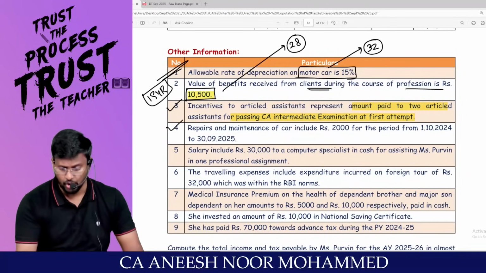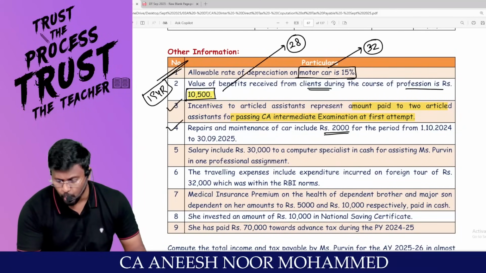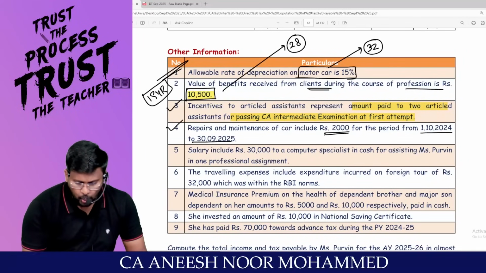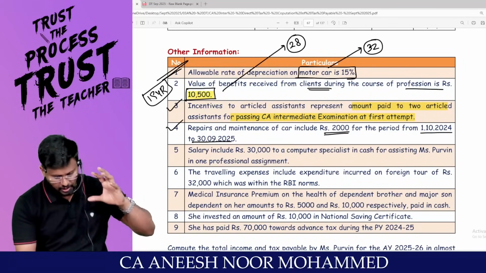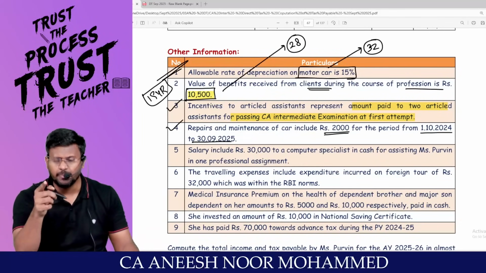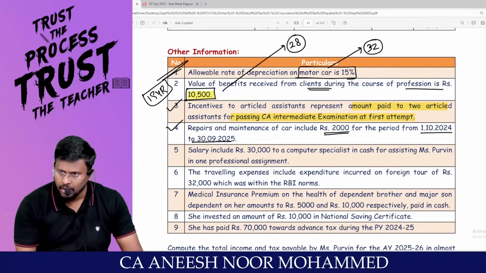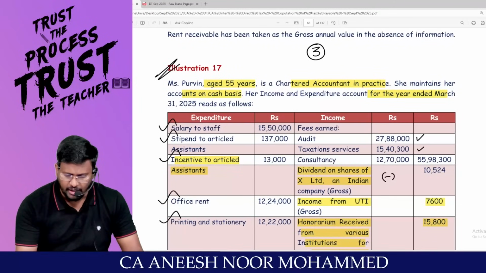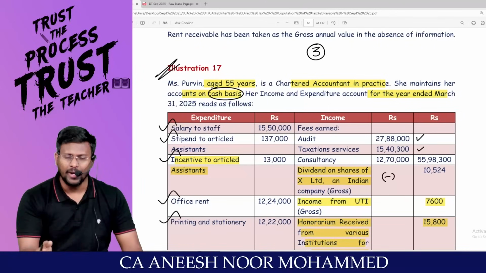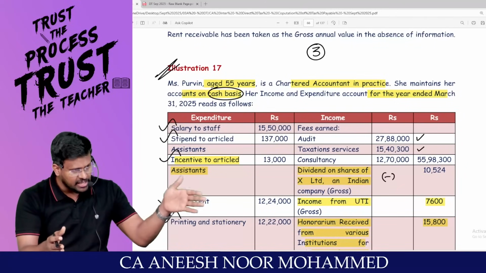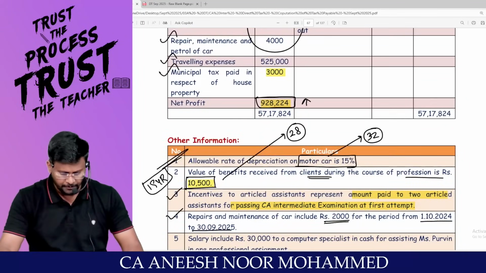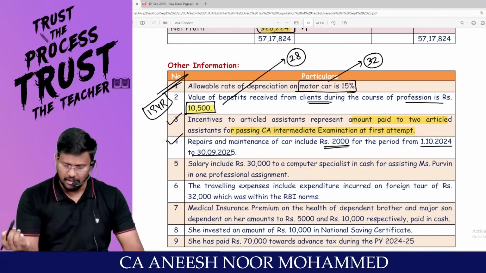Repair and maintenance of the car include 2,000 for the period from 1/10/2024 to 30/9/2025. That means a part of the next year's expense has also been debited to the current year P&L. What system of accounting are they following? Cash system of accounting. Cash system means whether the expense relates to next year or current year, it can be debited to P&L account. Are you all really with me? Hence, no adjustment is required.